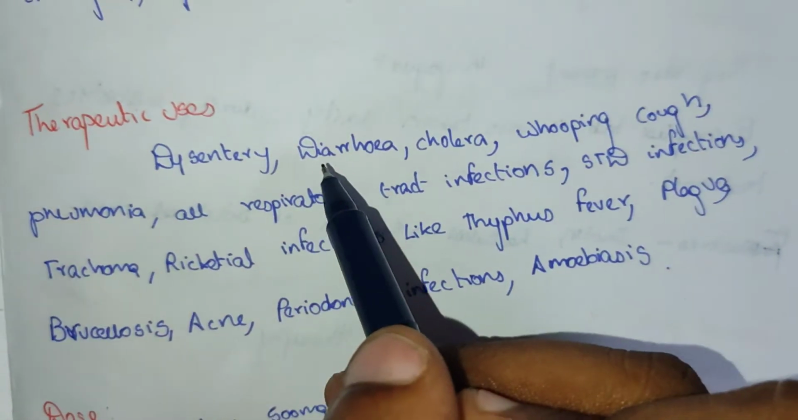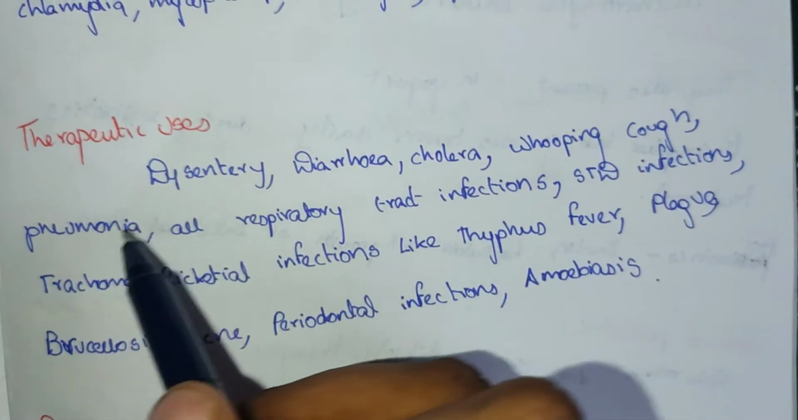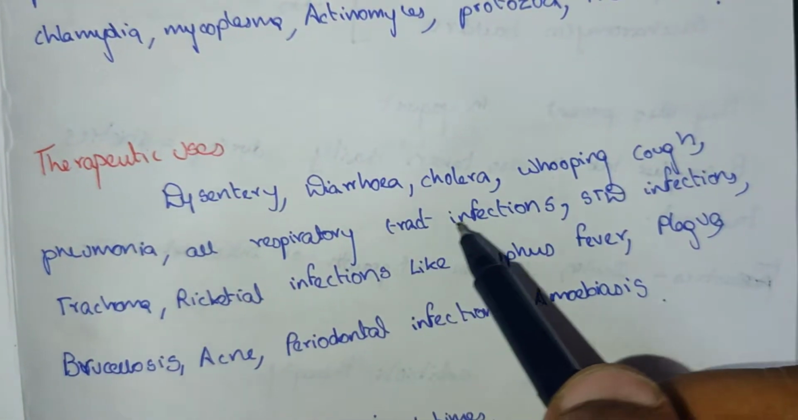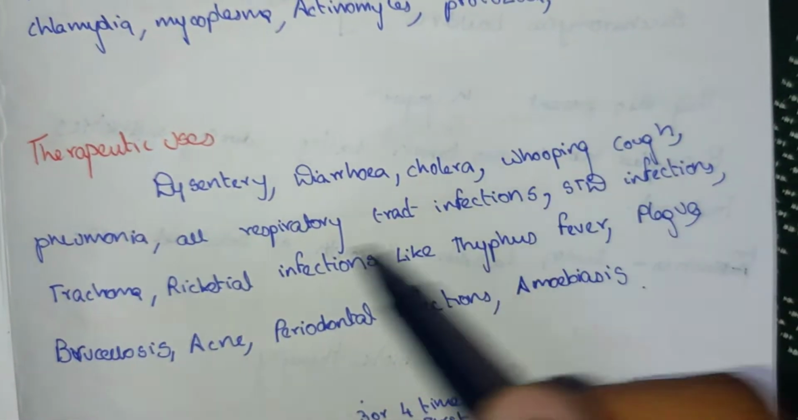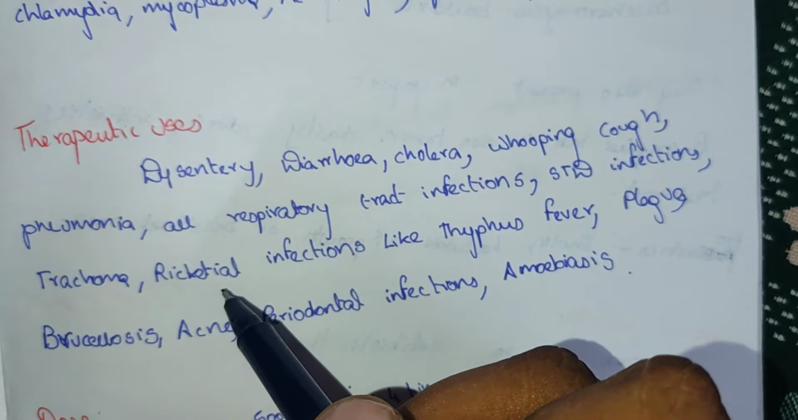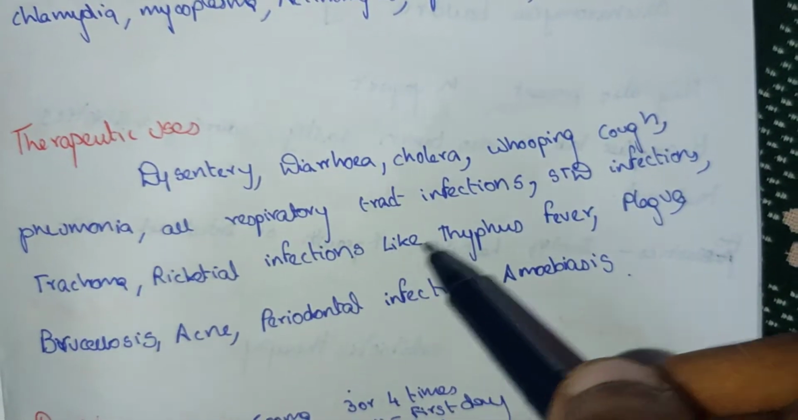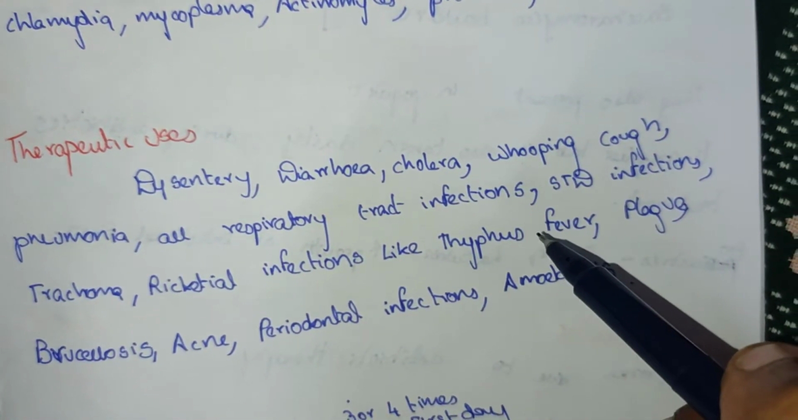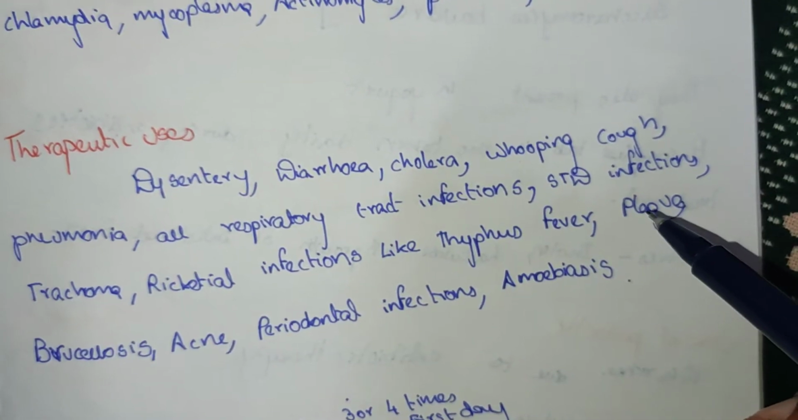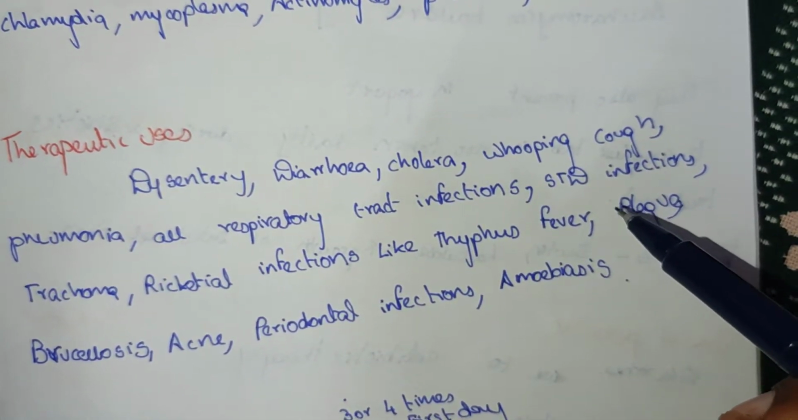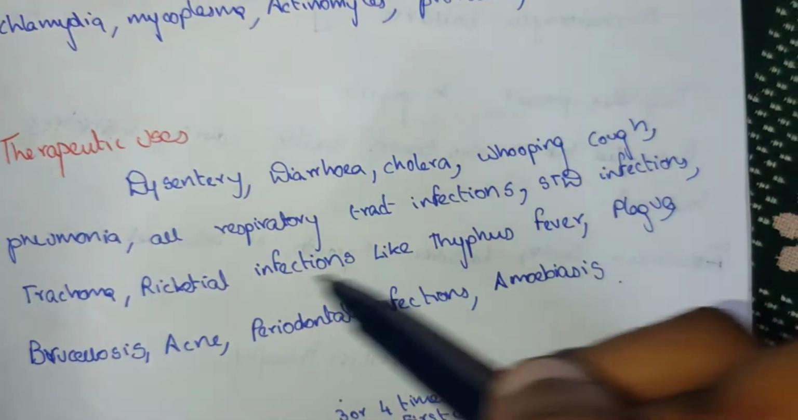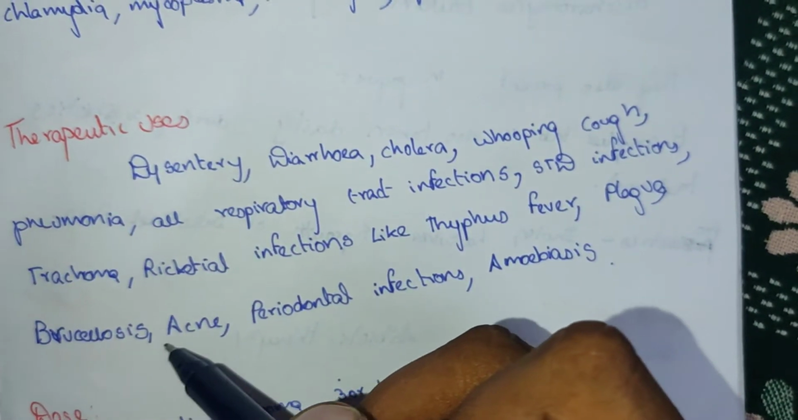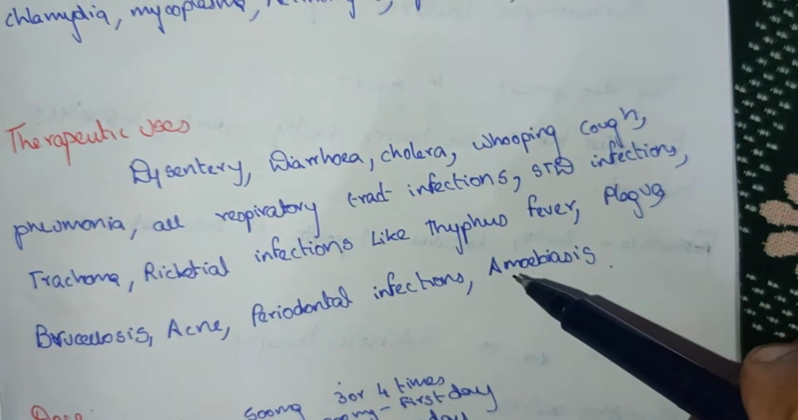Therapeutic uses: dysentery, diarrhea, cholera, whooping cough, pneumonia and all respiratory tract infections, STD infections, trachoma, rickettsial infections like typhus fever, typhoid fever and plague, brucellosis, periodontal infection, amoebiasis.